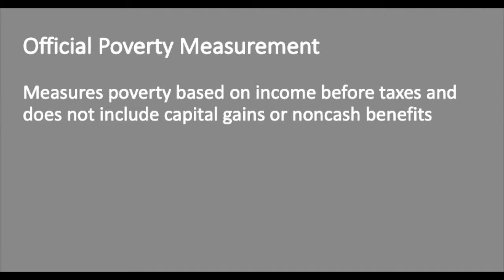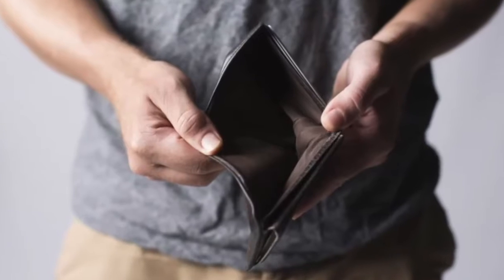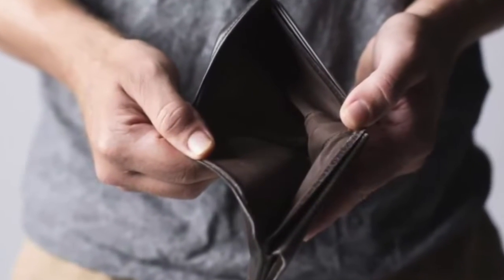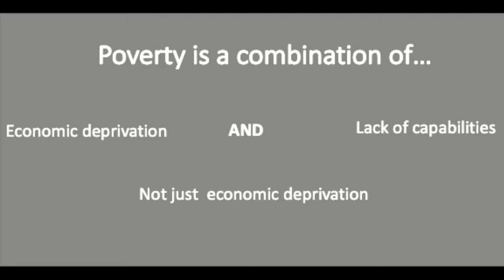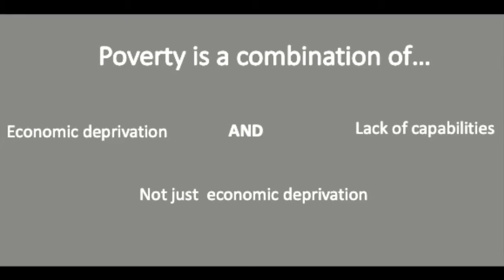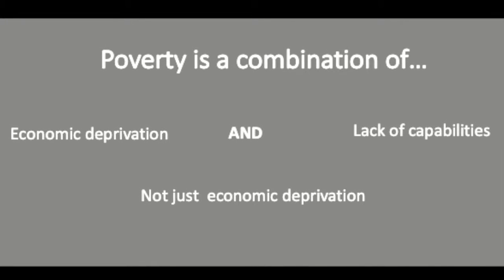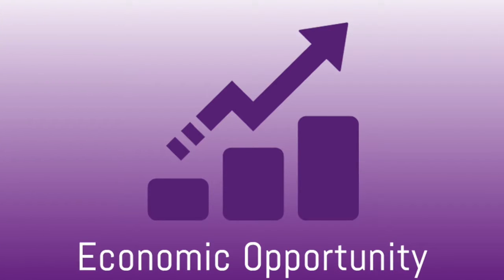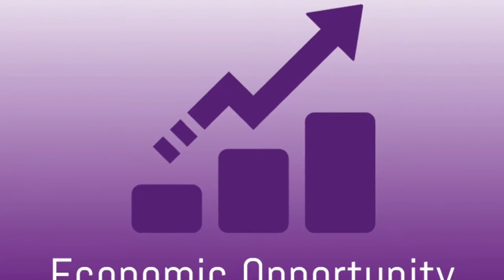The official poverty measure in the United States solely measures poverty on the basis of income. In doing so, this simplistic measure leads the average individual to define poverty simply as economic deprivation. However, poverty is more than just an economic deficit. In reality, poverty can be defined as the combination between economic deprivation and the lack of capabilities, or, in other words, the inability to achieve a certain level of socioeconomic well-being.